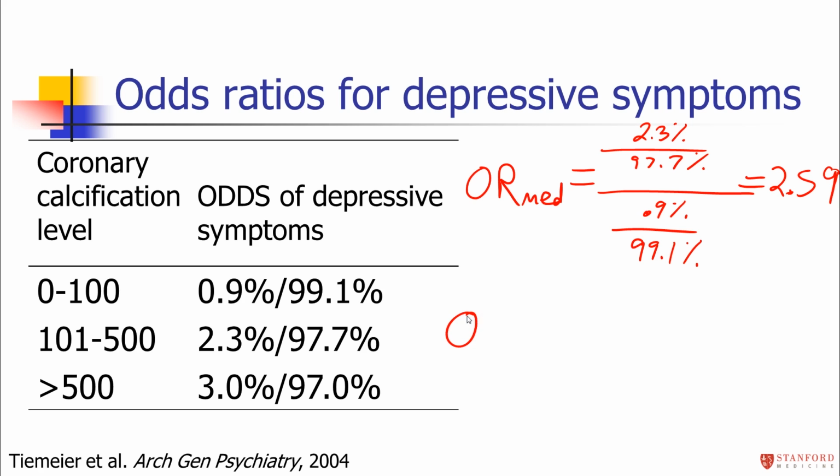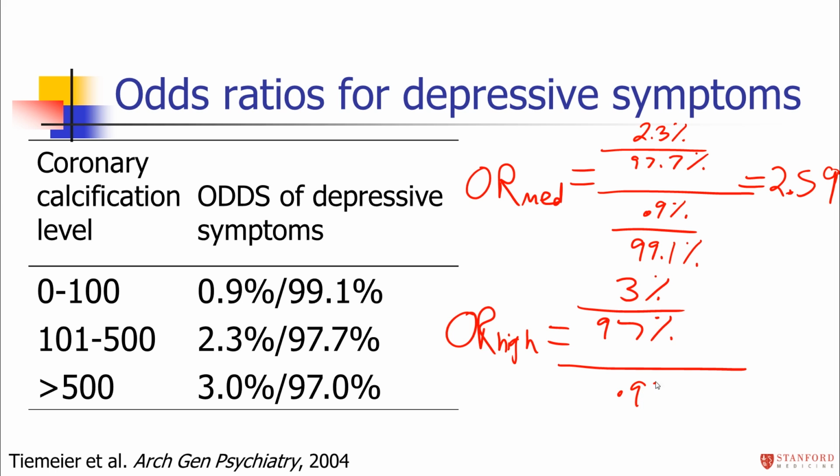For the high group, the odds ratio will be the odds in the high coronary calcification group, that's 3% divided by 97%, divided by the odds in the reference group, which again is 0.9% divided by 99.1%. You can see you're dividing a fraction by a fraction, so a lot of fractions going on here. When you actually calculate that out, you get a value of 3.41.